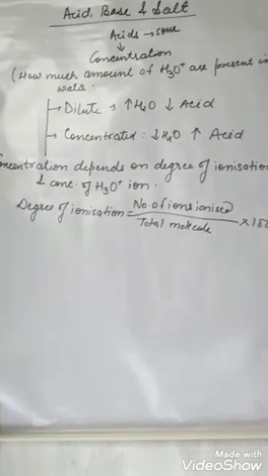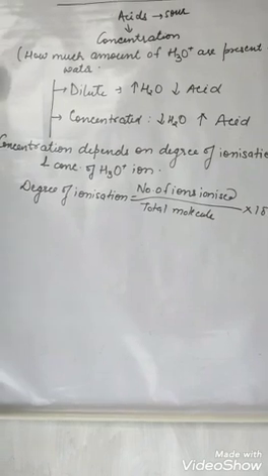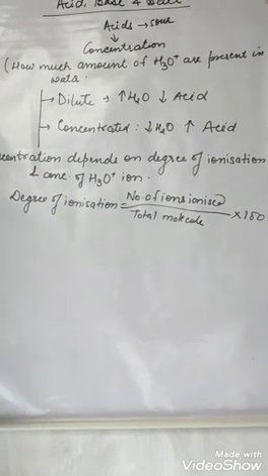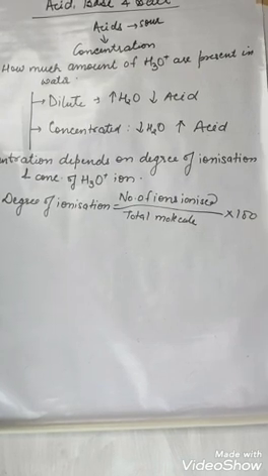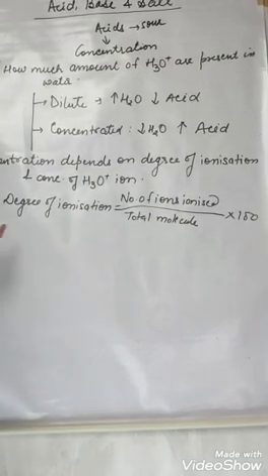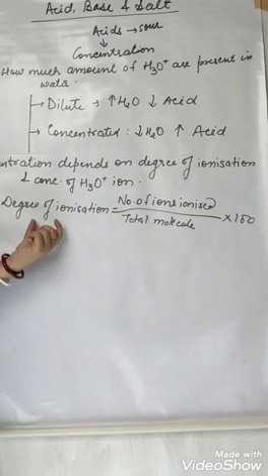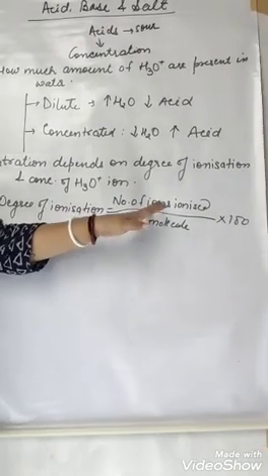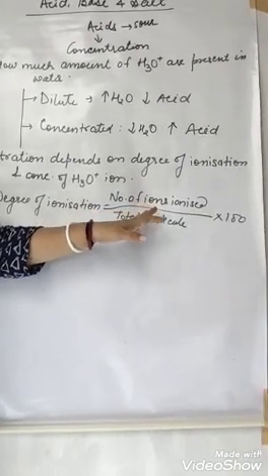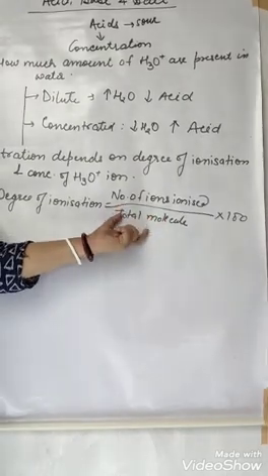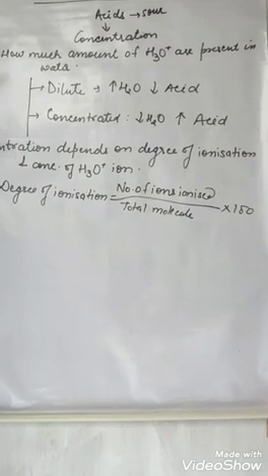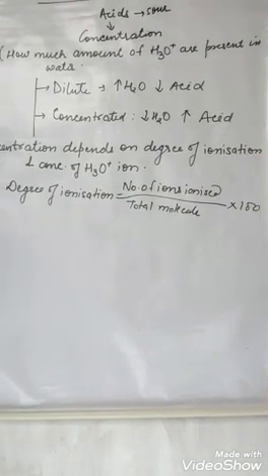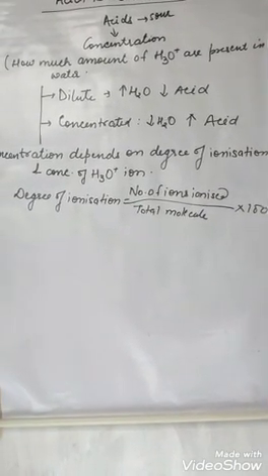Concentration depends on two factors. The first is the degree of ionization, and the second is the concentration of hydronium ion. So how much hydronium ion is present, and the degree of ionization. What is degree of ionization? How many molecules are ionized out of the total number of molecules, multiplied by 100. Basically nothing from this part is asked in examination.